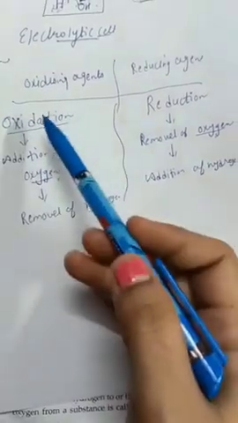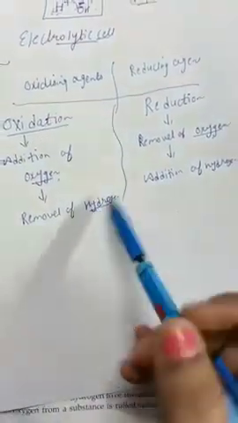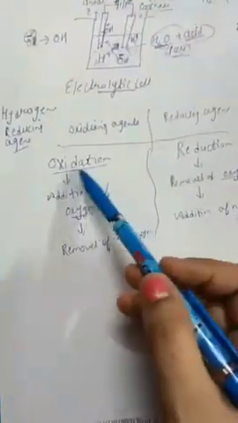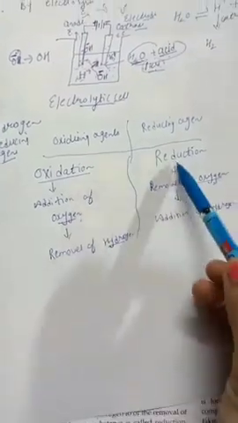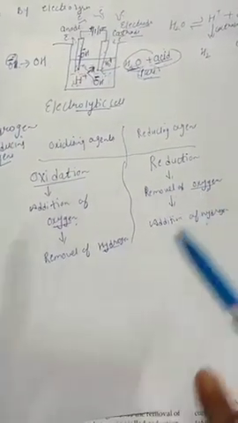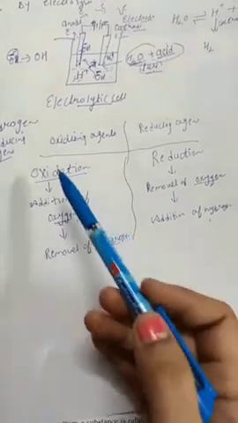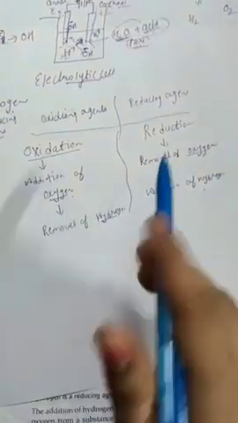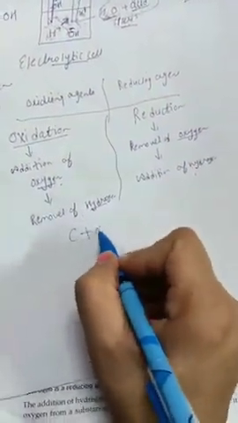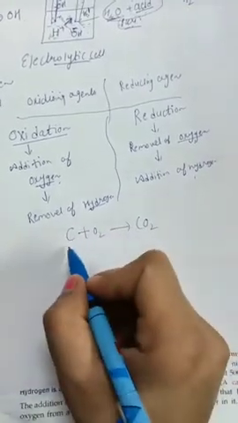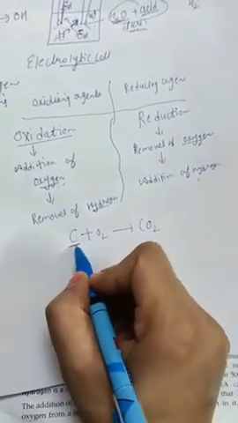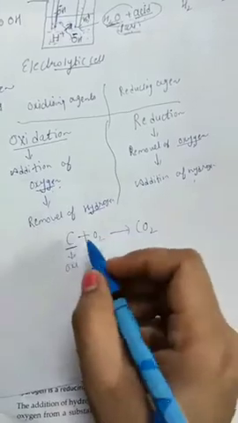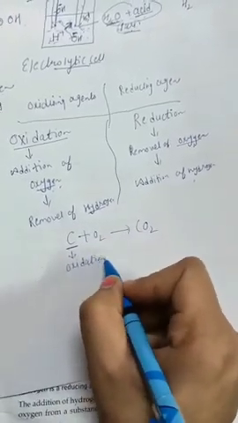In terms of hydrogen, what will be oxidation? It is the removal of hydrogen, and reduction is the addition of hydrogen. See again: oxidation is the addition of oxygen, reduction is the removal of oxygen. And in the case of hydrogen, it is vice versa. Oxidation is removal of hydrogen and reduction is addition of hydrogen. We see one example: carbon plus oxygen gives carbon dioxide. Oxygen is added to carbon, so carbon is undergoing oxidation.